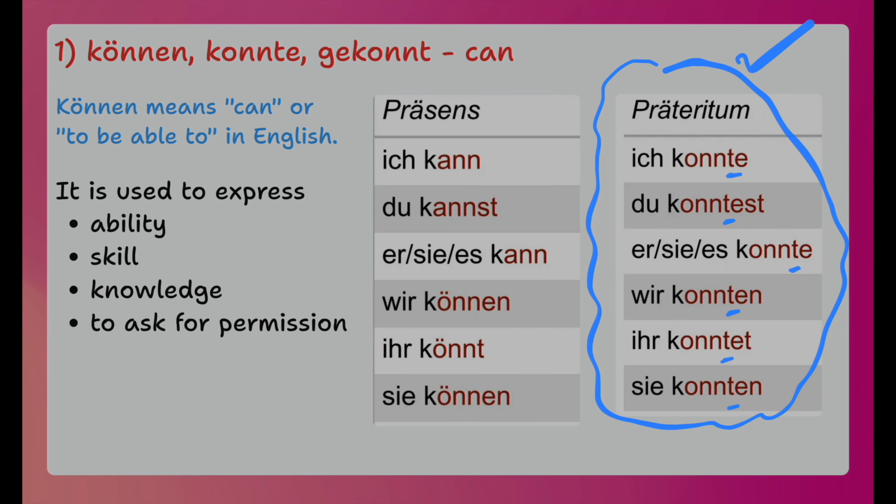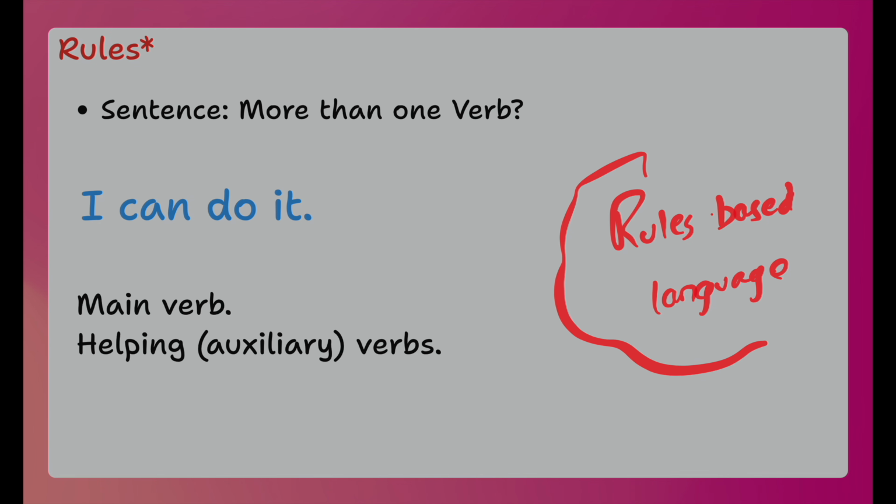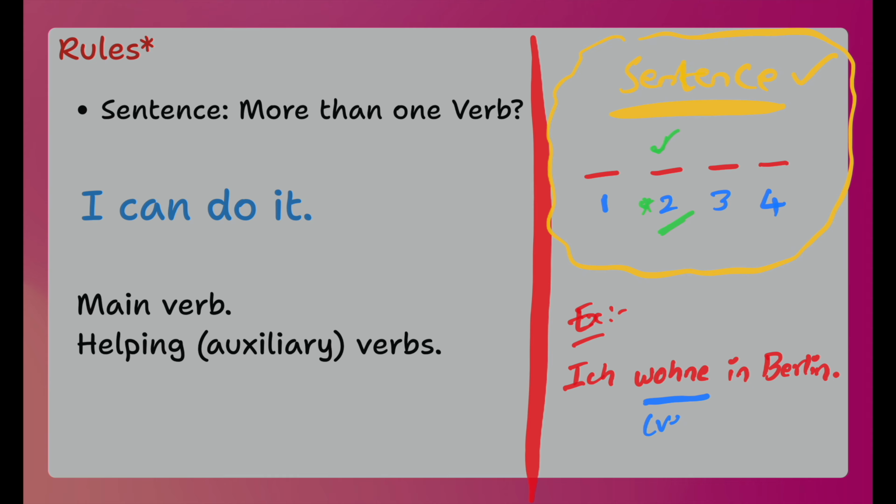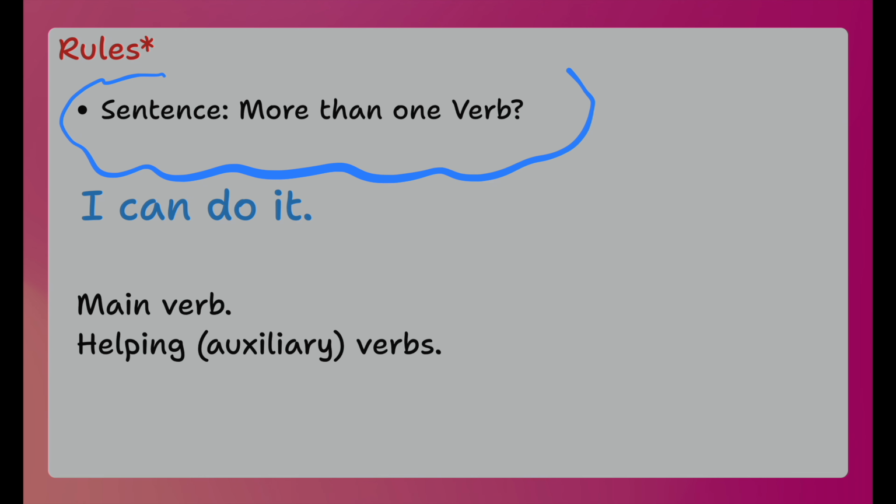Before I explain you sentences with können, let's again discuss some grammar points. German language is a rule-based language. Just pay attention to the right. I wrote a sentence. Let's assume there are 4 words in a sentence. 1, 2, 3, 4. In German language, the second position in a sentence is extremely important because usually verb will be written in second position. I wrote one sentence, ich wohne in Berlin. So here, wohnen is the verb and its conjugated form is wohne. Ich wohne.